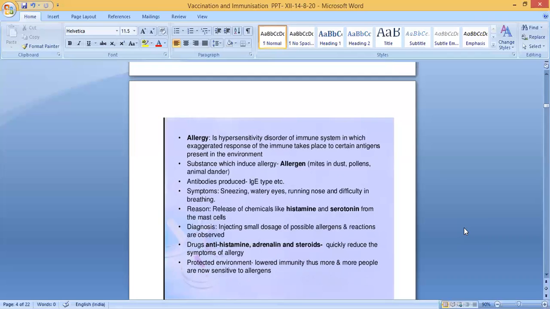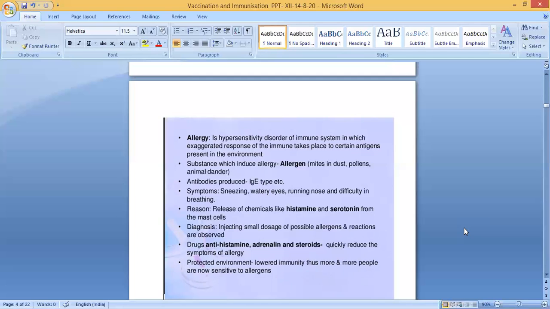Drugs: antihistamine, adrenaline, and steroids quickly reduce the symptoms of allergy. So, what are the medicines for this allergy to reduce the symptoms? One is drugs: antihistamine, adrenaline, and steroids. They quickly reduce symptoms of allergy.